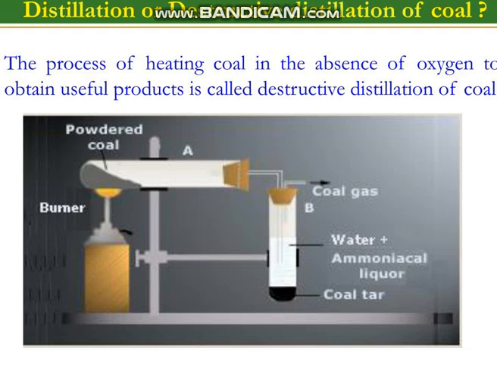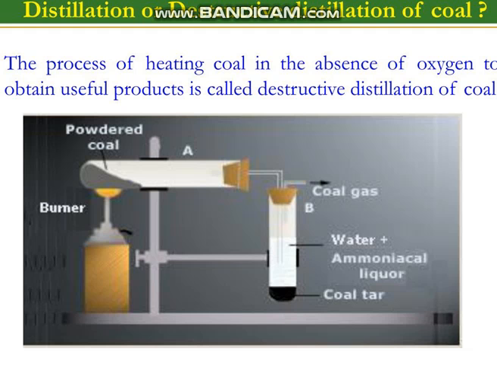So if we heat the coal and its temperature reaches its ignition temperature, and oxygen is also available there, then both the conditions required for combustion are available, that is ignition temperature and oxygen, so the coal will start burning. And in the end, we will not get anything. It will burn completely to produce CO2 and water vapors. So we are not able to get useful products if we heat the coal in the presence of oxygen. That's why we have to heat the coal in the absence of oxygen.